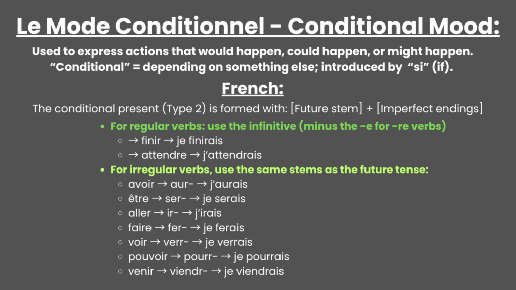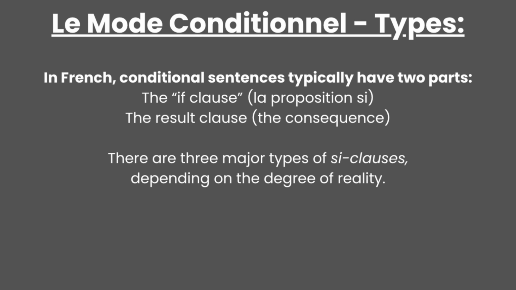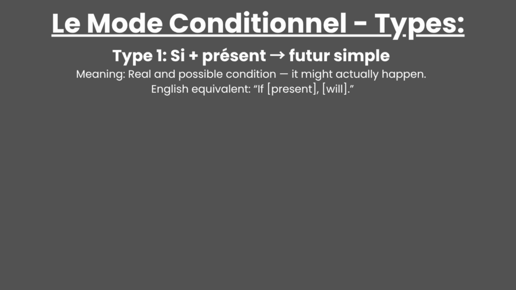After a brief review of these concepts, we can finally see the main types of conditionals, which use if clauses with si. In French, conditional sentences have two parts, the if clause and the result, and there are three types of si clauses depending on the level of reality. Conditional type 1 shows real and possible conditions that might actually happen.